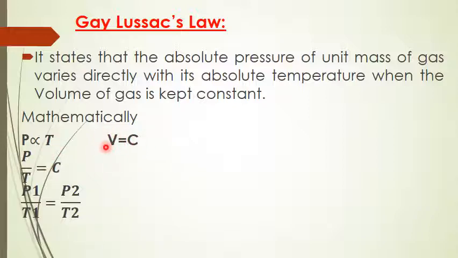This equation can be written as P by T equal to constant for a given gas. If you express it in another way, P1 by T1 equal to P2 by T2. This is the Gay-Lussac law.